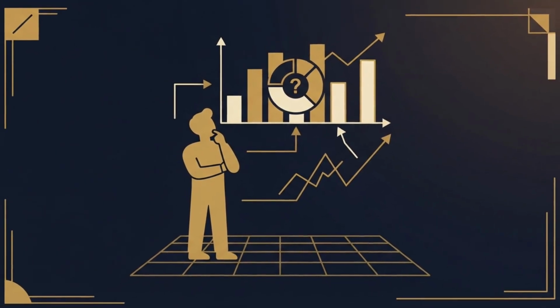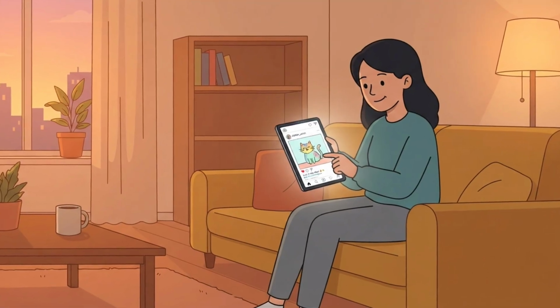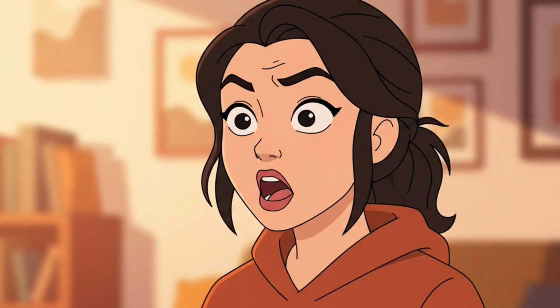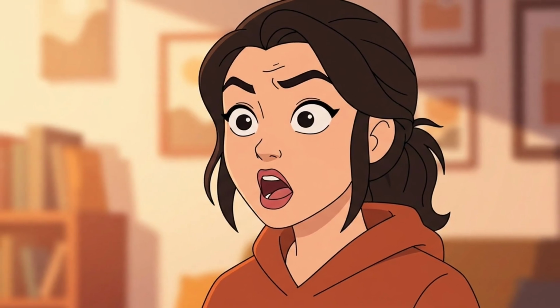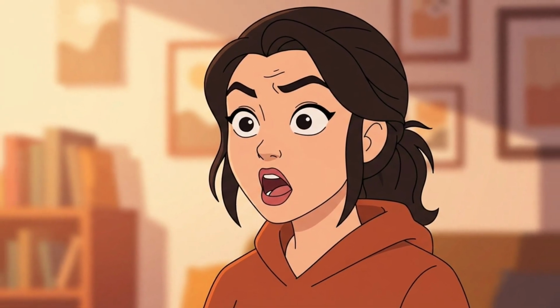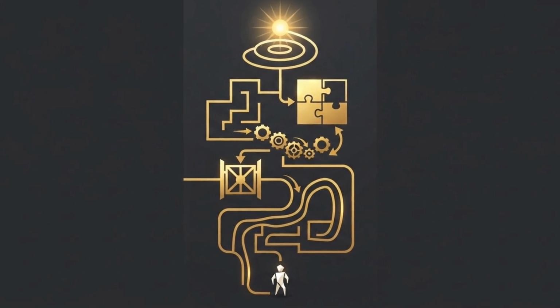The availability cascade is a self-reinforcing cycle where a collective belief gains momentum and becomes more widespread, often without being based on fact. A real-life example is when a rumor spreads quickly through social media, with each person who shares it adding to its apparent credibility, regardless of its truth.